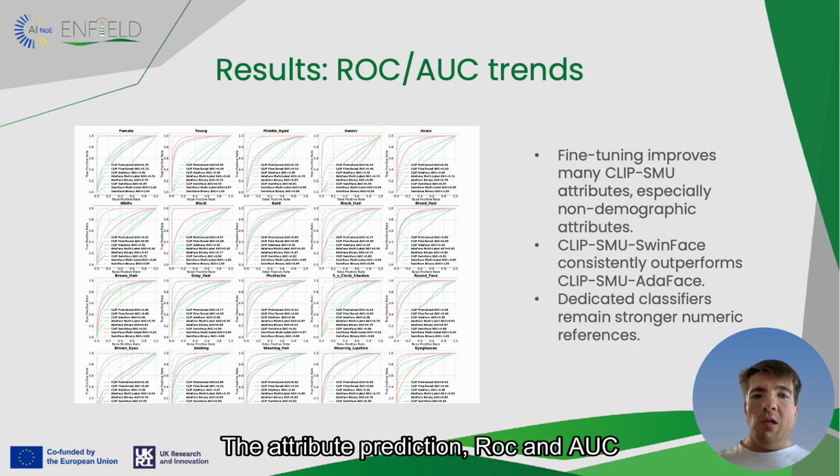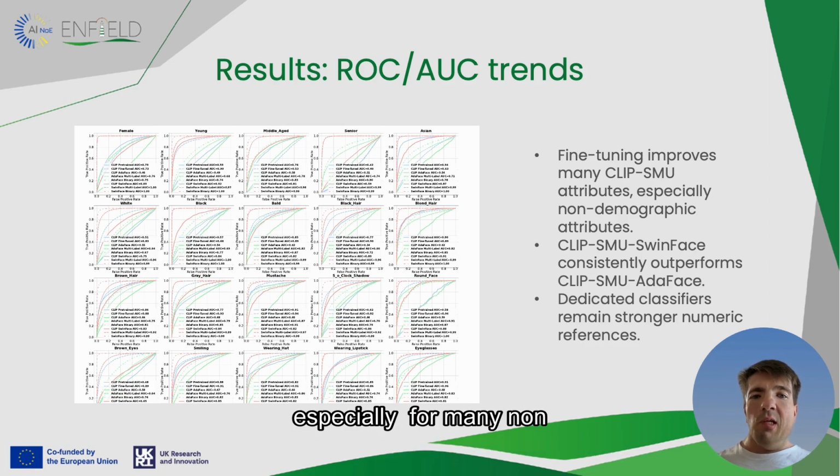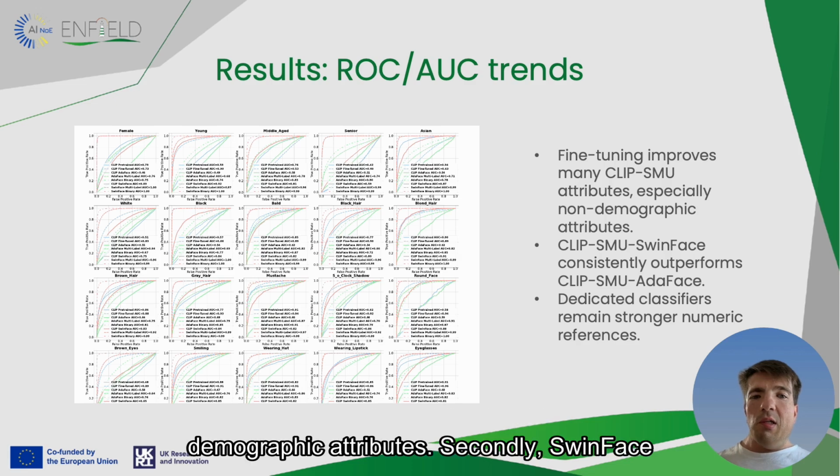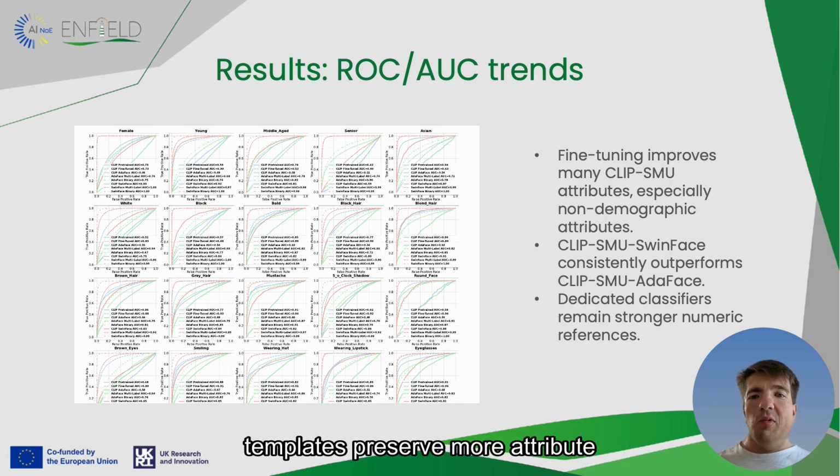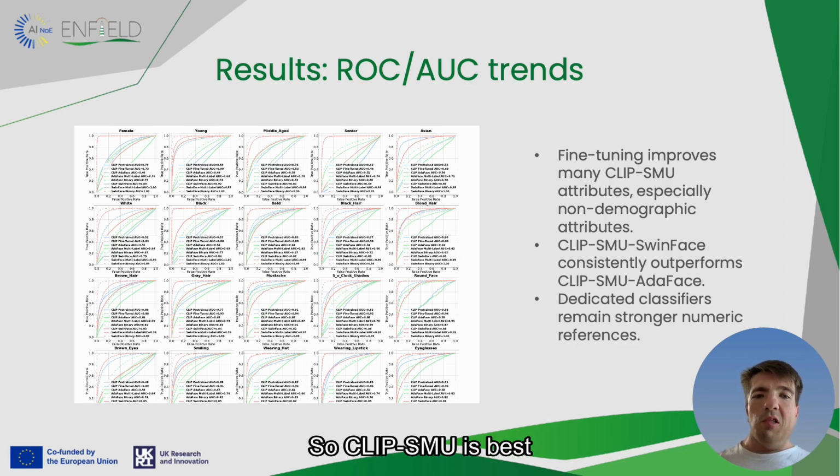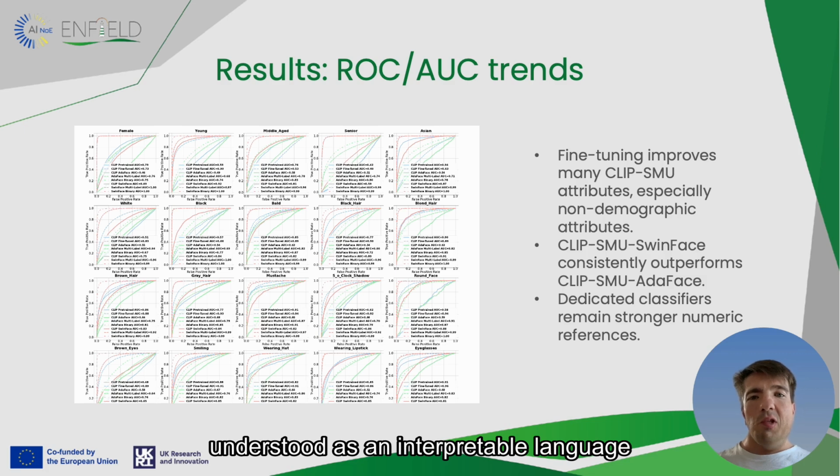The attribute prediction ROC and AUC results show three main patterns. First, fine-tuning usually improves CLIP-SMU, especially for many non-demographic attributes. Secondly, SwinFace templates preserve more attribute information than other face. Third, dedicated classifiers are still numerically stronger, so CLIP-SMU is best understood as an interpretable language layer as opposed to a general-purpose attribute classifier.